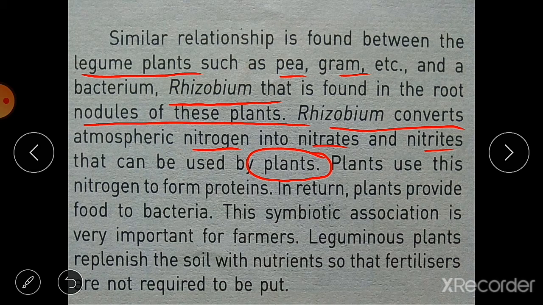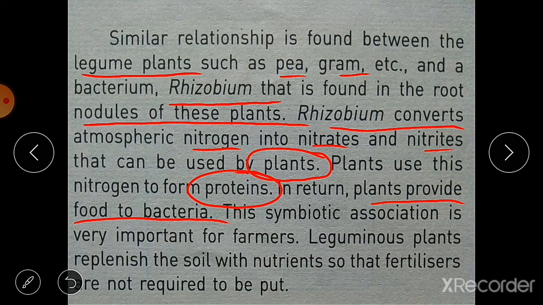In return, these plants provide food to the bacteria. Plants use this nitrogen to form proteins. With the help of this nitrogen, plants make proteins, and in return, plants provide food to the bacteria.